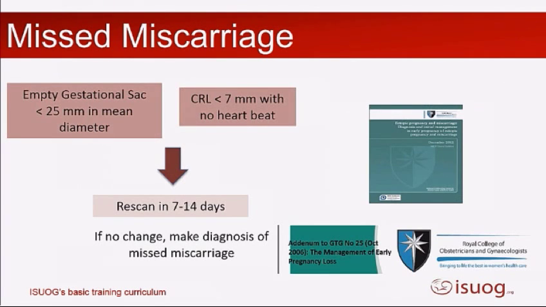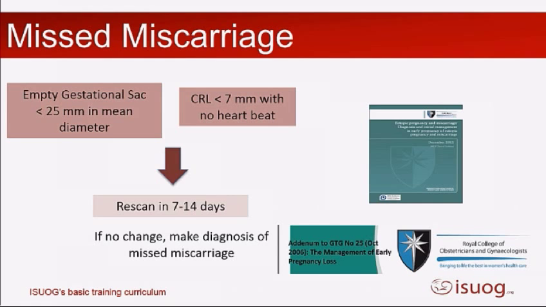If, of course, you have an empty gestational sac less than 25 millimetres in diameter, the guidance is that we rescan in 7 to 14 days. Okay, and then if we've got a CRL that's less than 7 millimetres without a heartbeat, again, we want to rescan in 7 to 14 days.